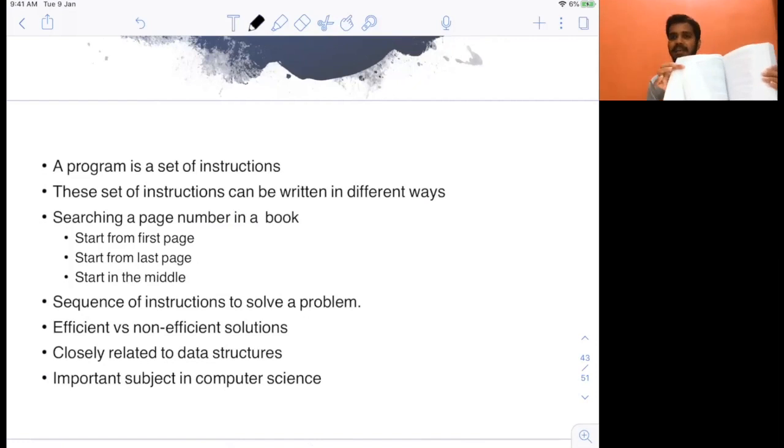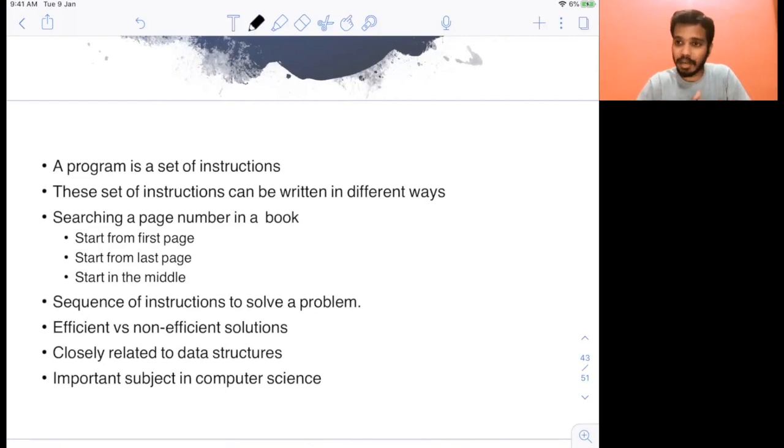Similarly, I can again divide the backward part into two halves. I will divide into the middle and keep searching that. That is the kind of algorithm, if you see here. All three are different algorithms, and the efficiency, the time taken for searching using these three algorithms, will be different. When I am starting from the beginning or the end, it will take a lot of time. But if I just open the middle page and ignore one part, again go this side, open the middle page, again ignore one more part, it will take less time for me.